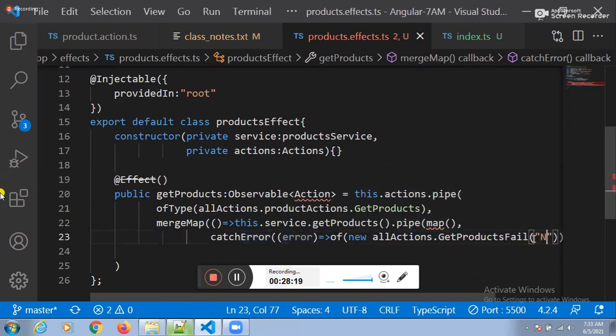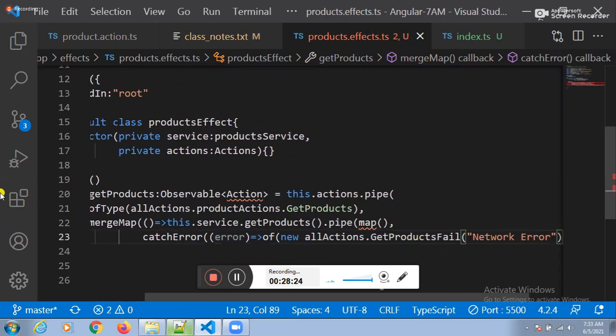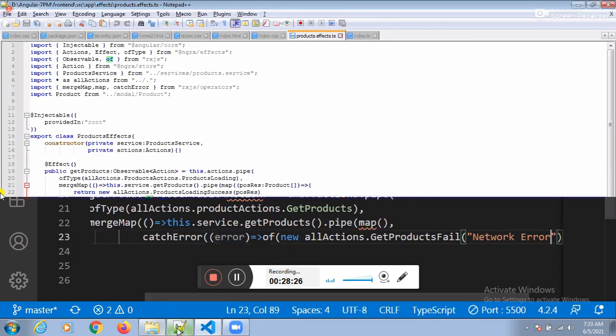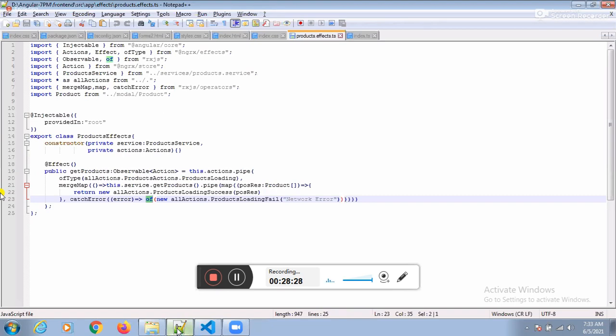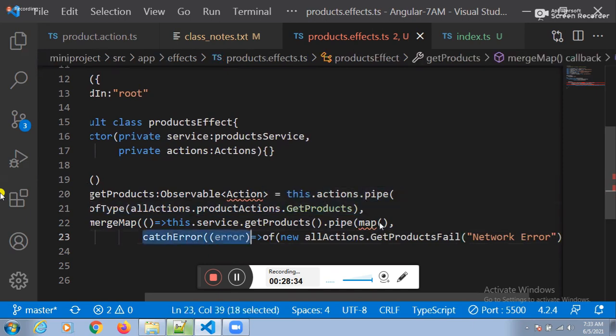What we need to pass here? Network error. Whatever you wanted to pass here, that one we can pass here. Otherwise, if you wanted to pass that error also, you can pass that error here. So guys, first action implementation success, third action implementation success. Can you go for the second action implementation?